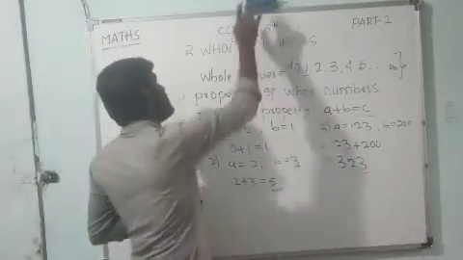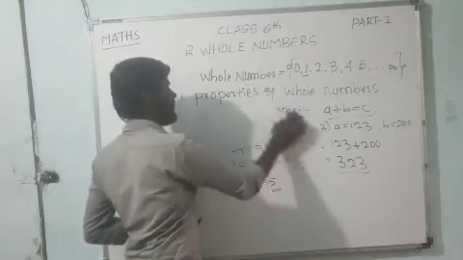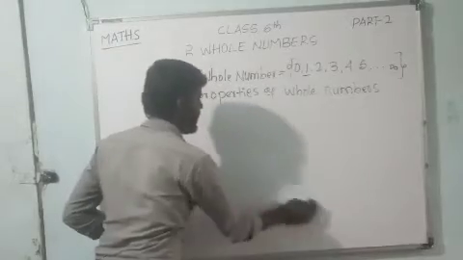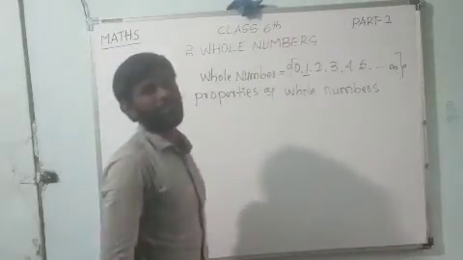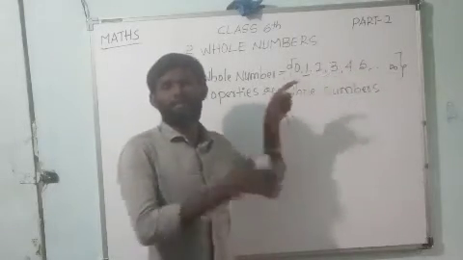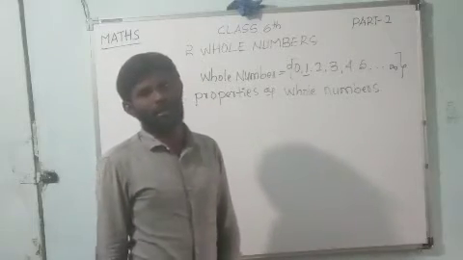The second property is the commutative property. Dear children, if you want to practice, you have to choose any numbers in place of a and b, then you can continue. That will be your homework.